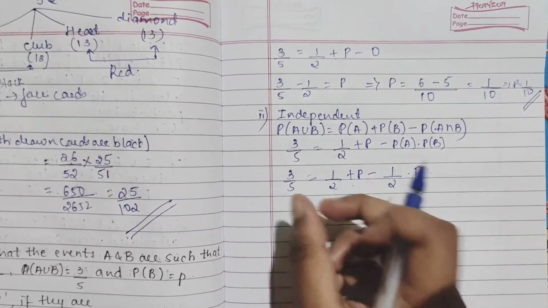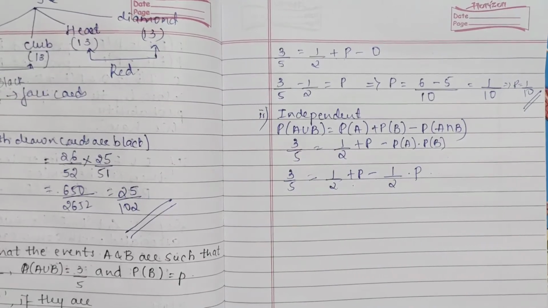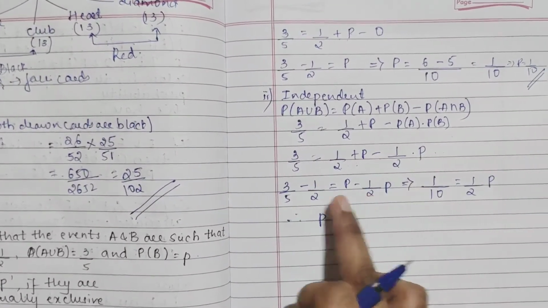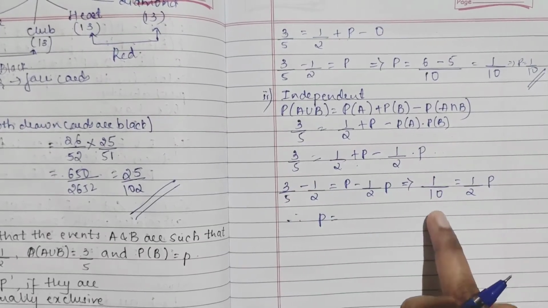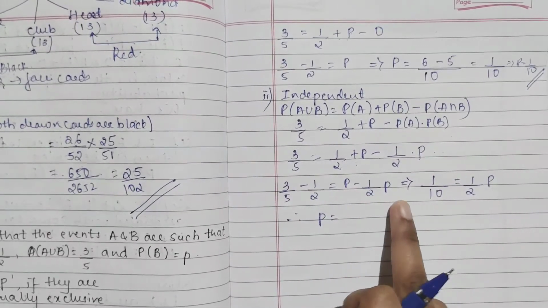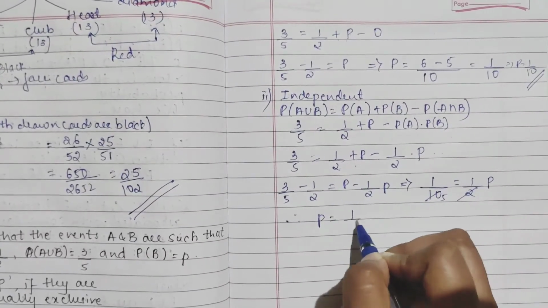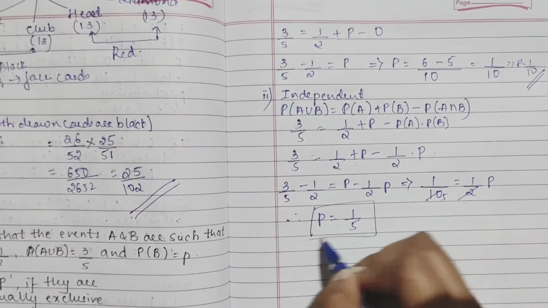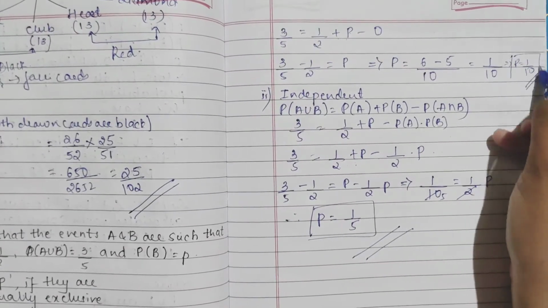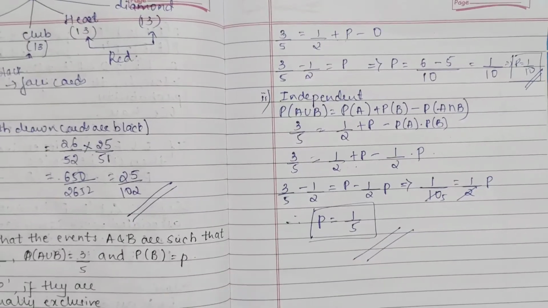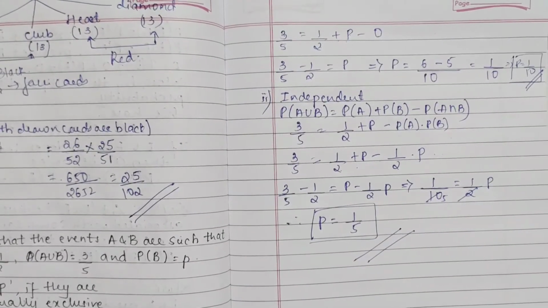So this P and this thing just equate it. So taking this other side, you will be having P minus 1 by 2 P. This taking LCM, we get 1 by 10, and this P minus 1 by 2 P you get half P. So 2 1s are 2, 5s are. So P is nothing but 1 by 5 when it is independent, 1 by 10 when it is mutually exclusive. Okay, please note it down properly.